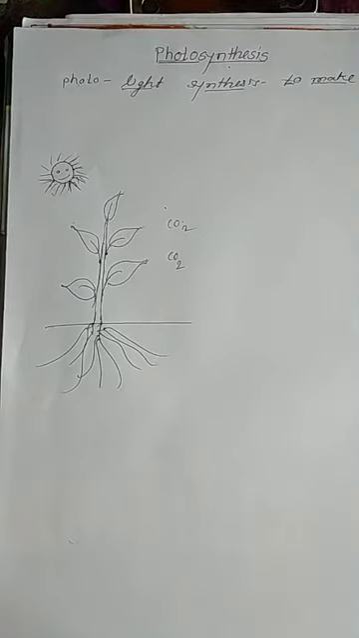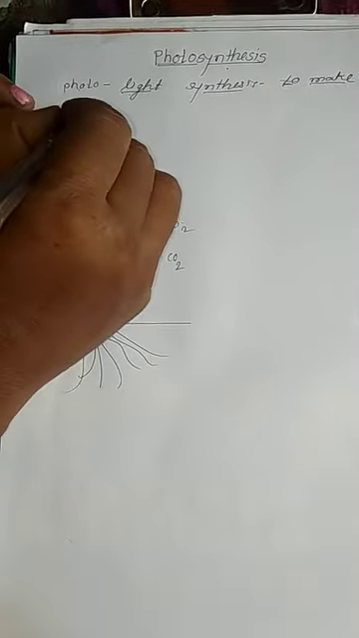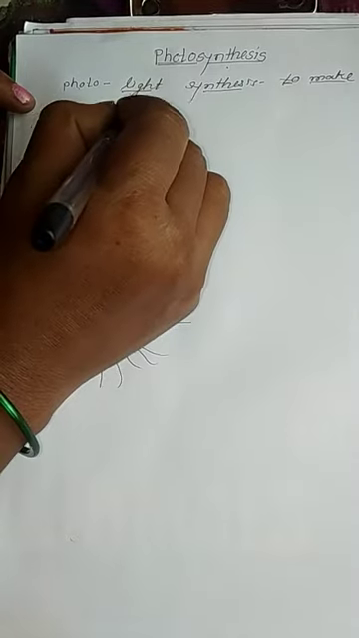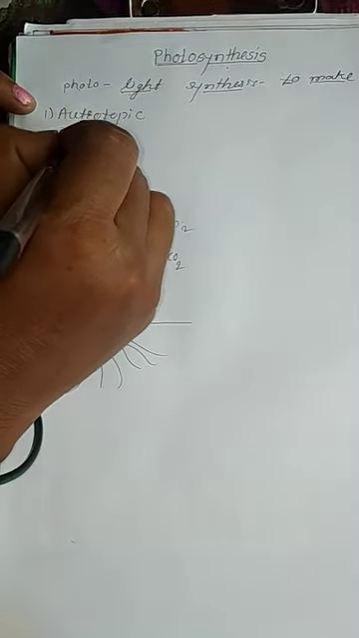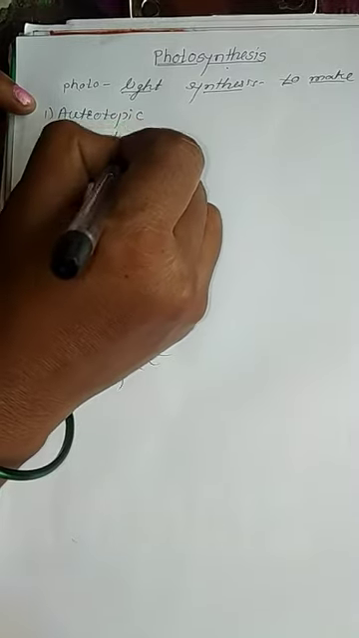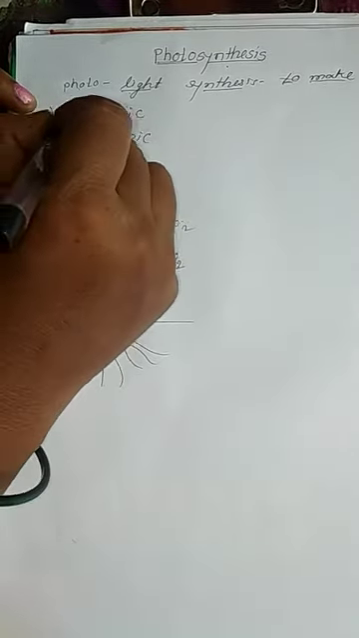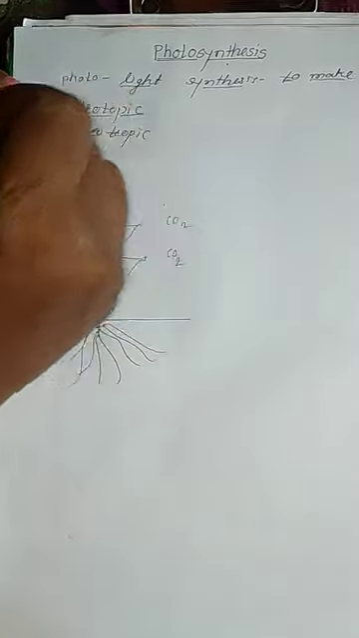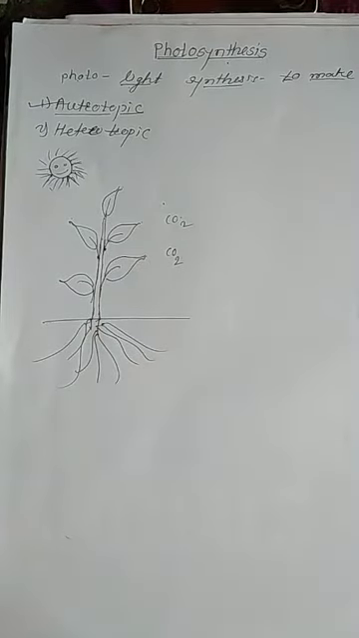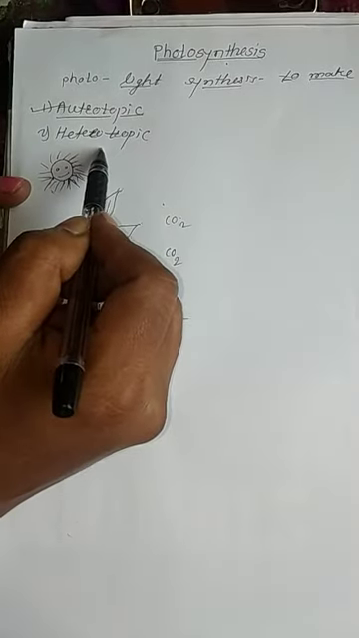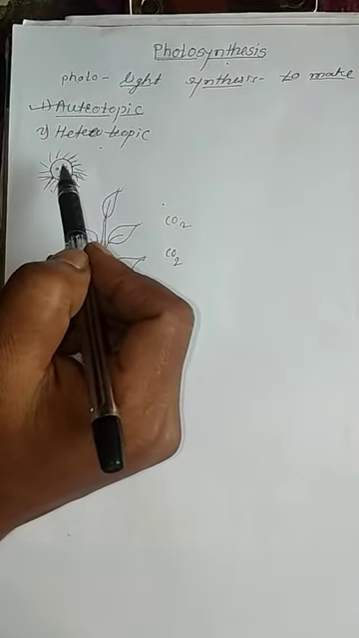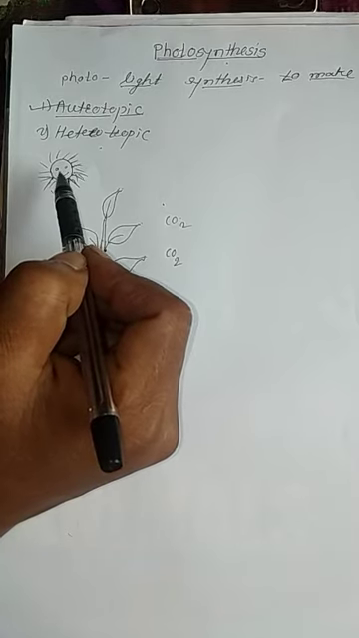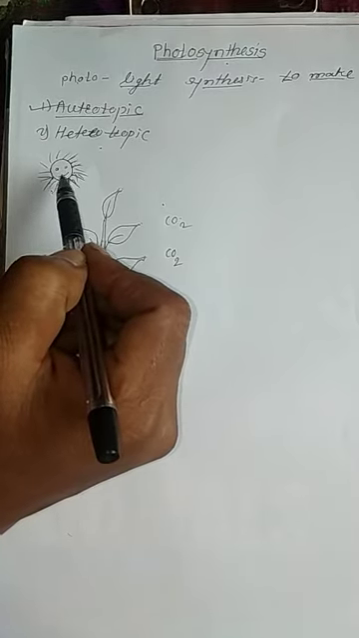As you know, students, living organisms are autotrophs and heterotrophs. Autotrophic organisms can make their own food. Heterotrophic organisms cannot make their own food. They depend on autotrophic organisms for food.